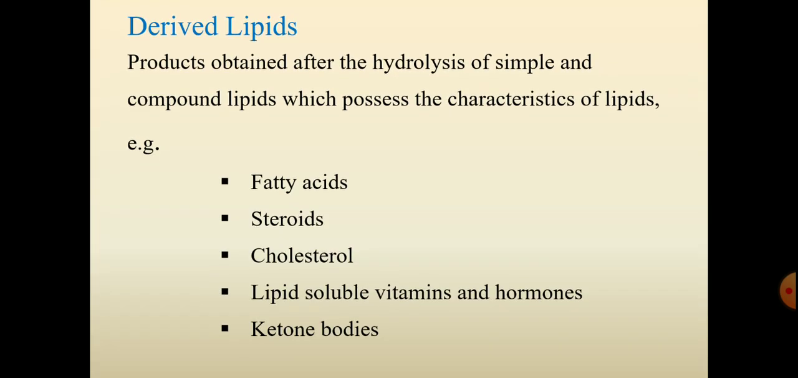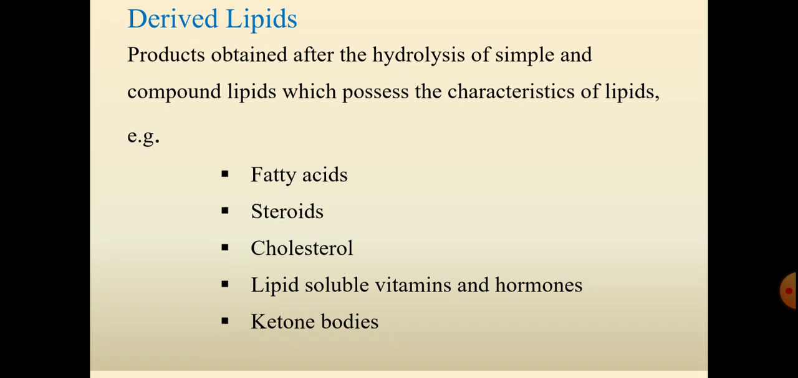Then derived lipids. The products obtained after hydrolysis of simple and compound lipids which possess the characteristics of lipids are called derived lipids. Examples are fatty acids, steroids, cholesterol, lipid soluble vitamins and hormones, and ketone bodies.